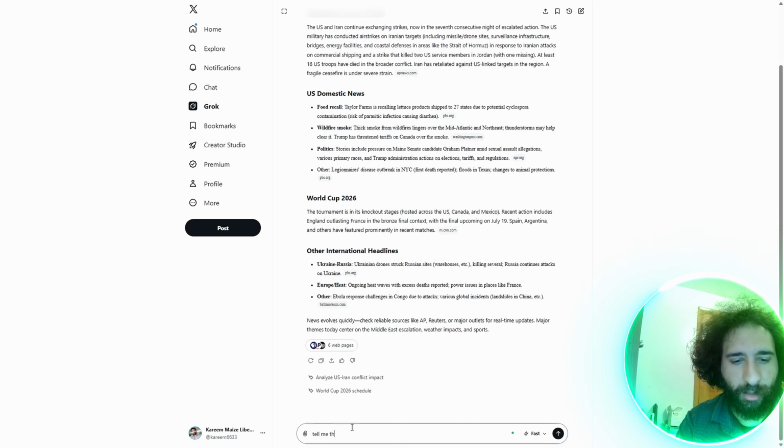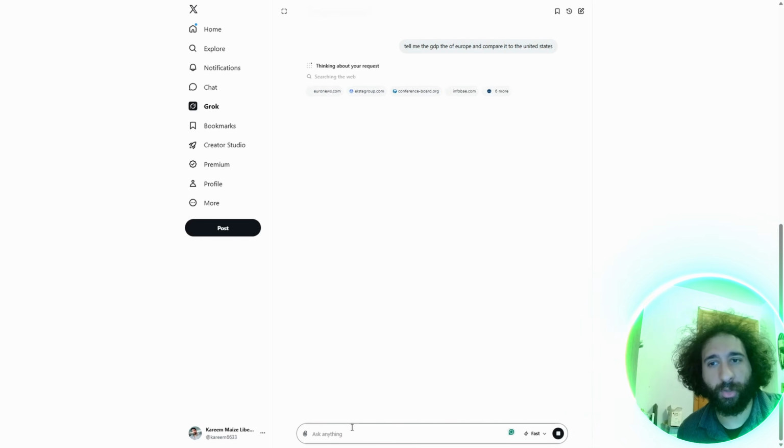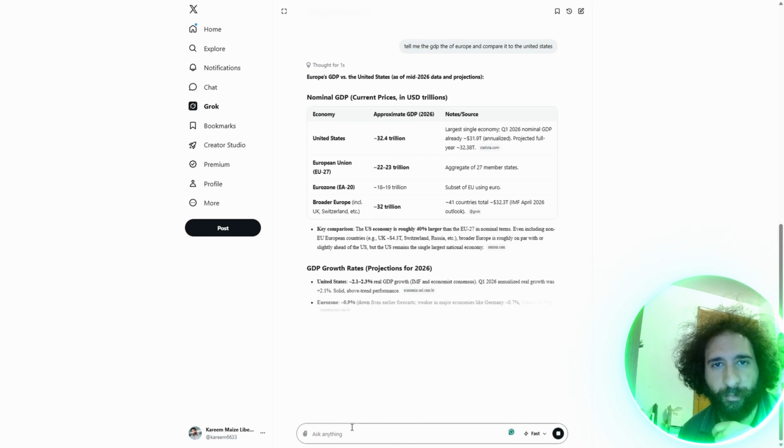You can use it like ChatGPT, but sometimes it's more accurate, and compare it to the United States. So you can ask it statistical questions and it can do a breakdown right here. So that's pretty cool.